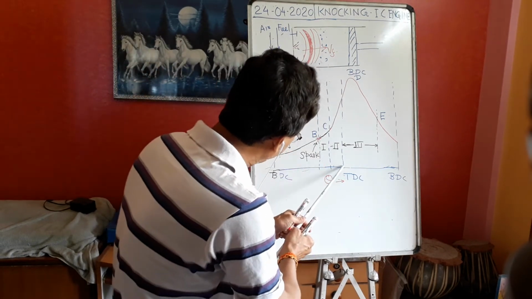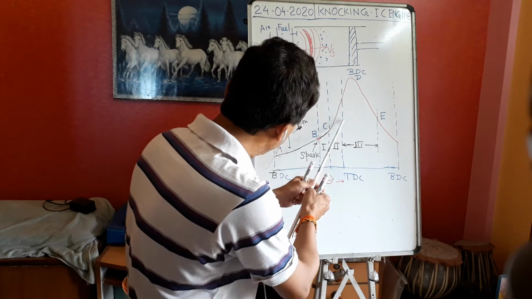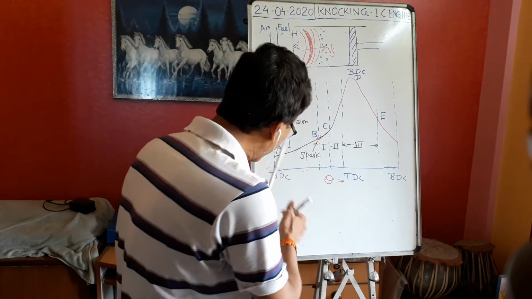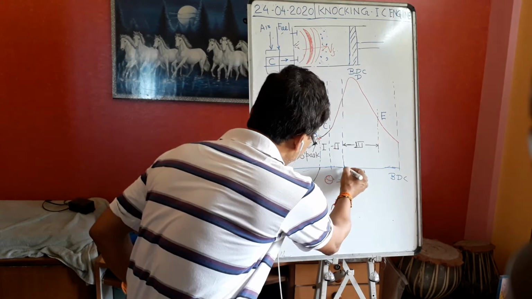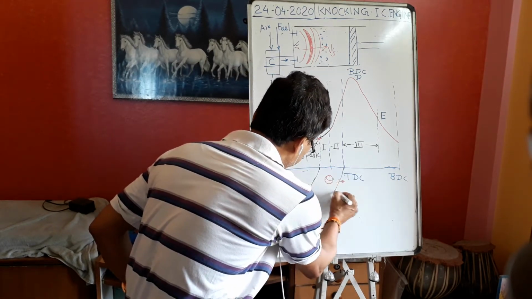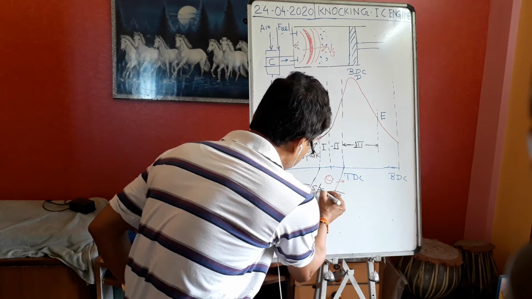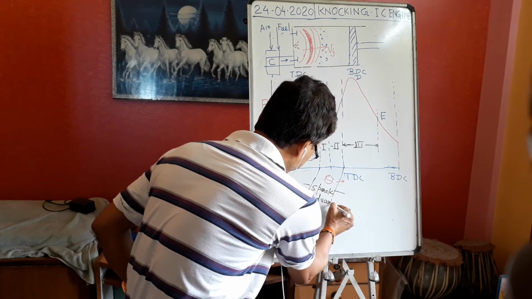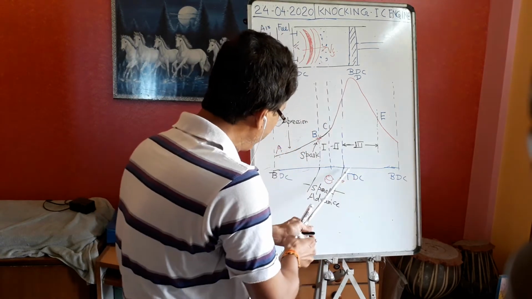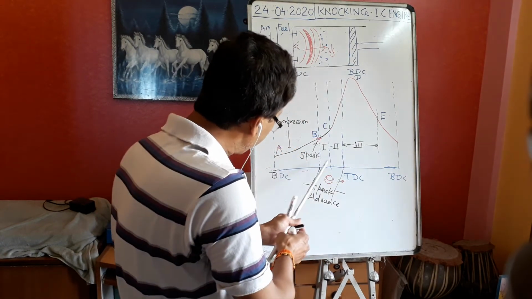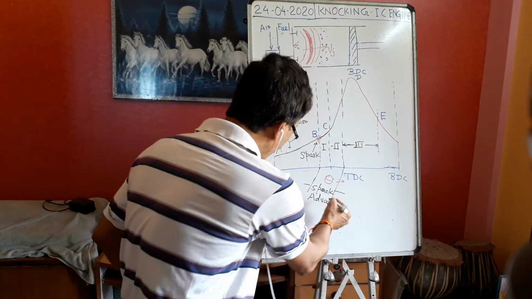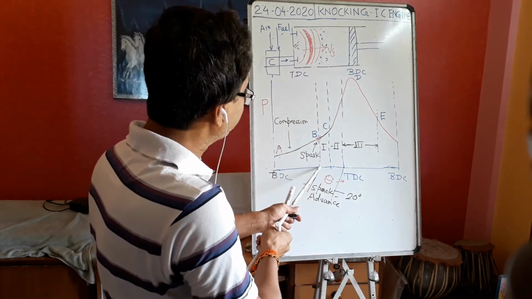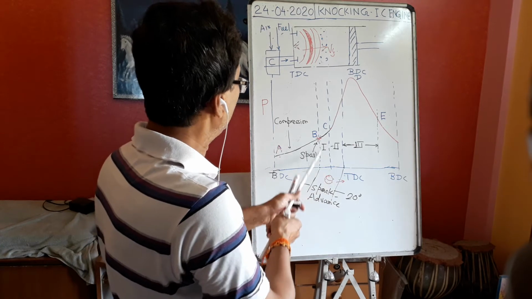I am not firing at TDC, but I am firing just before TDC. This angle we call the spark advance. We advance the spark because the spark should be done at TDC, but we are doing it before TDC. How much is the angle? Nearly 20 degrees. So we have advanced the sparking 20 degrees before TDC.